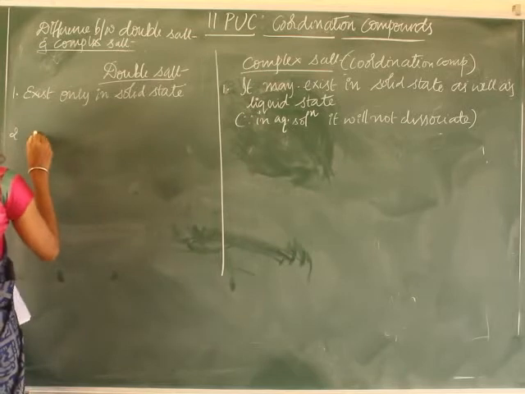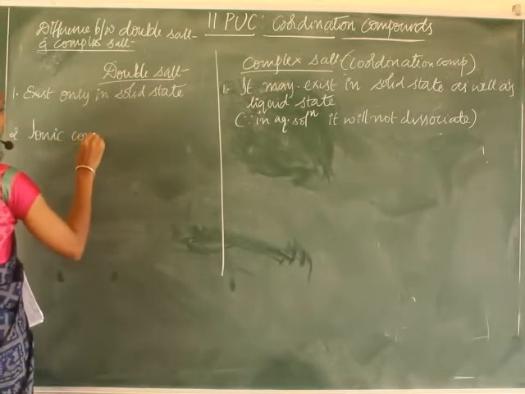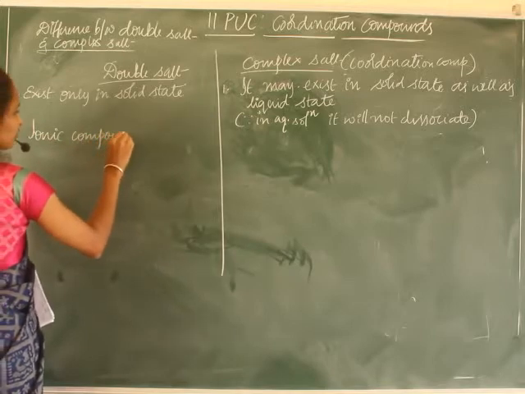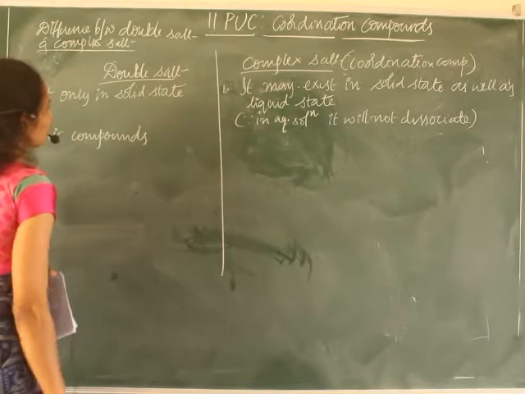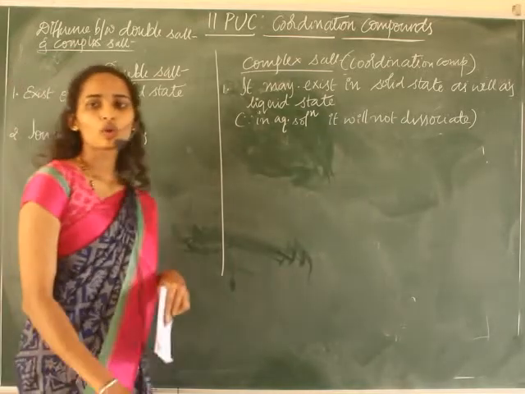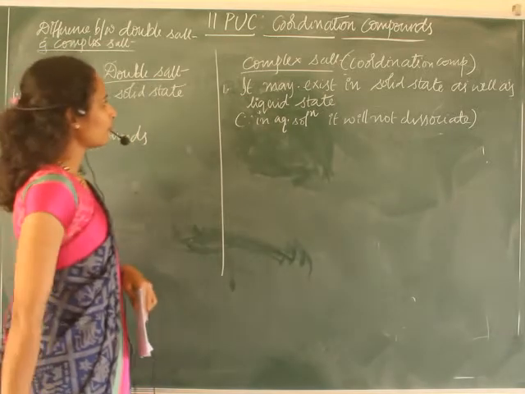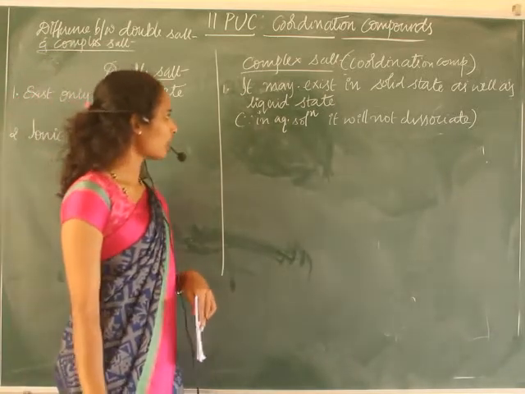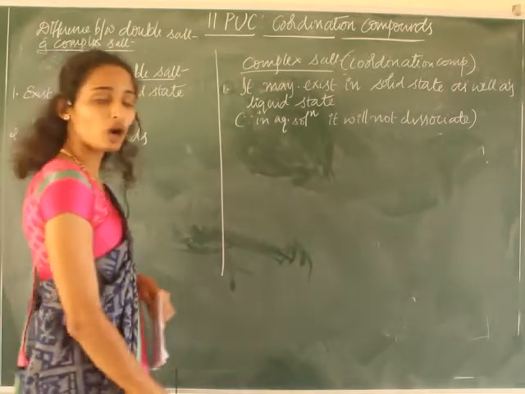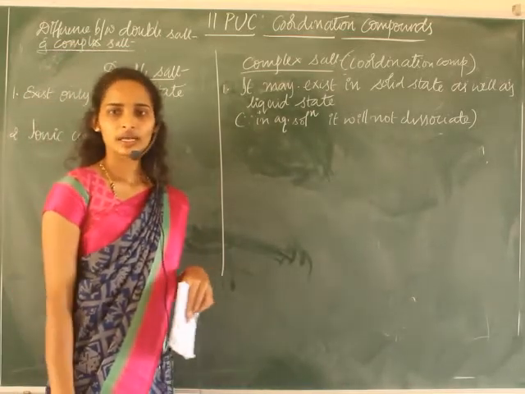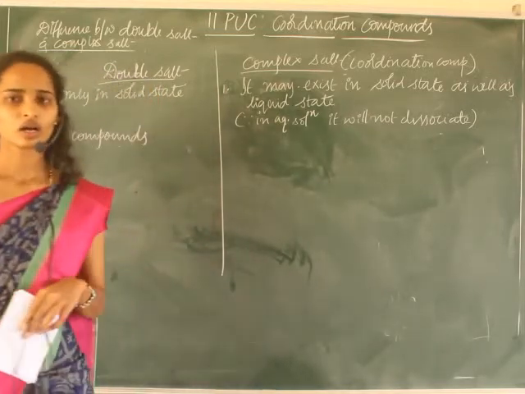The second one: double salts are ionic compounds, and we cannot observe coordination bonds in a double salt. But complex salts may or may not be ionic, and we can observe coordination bonds.